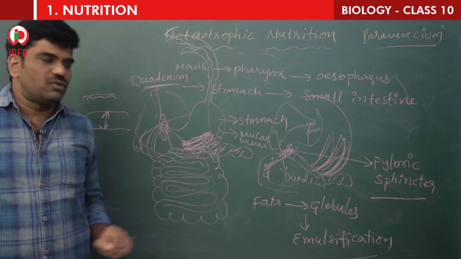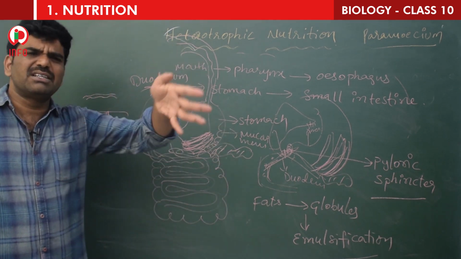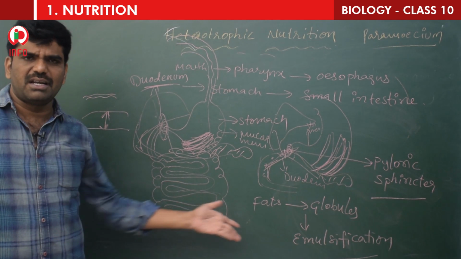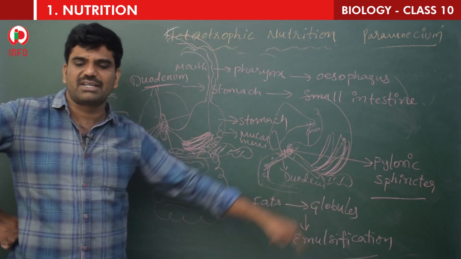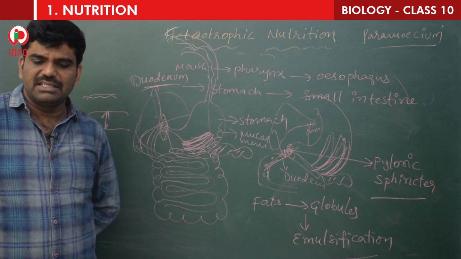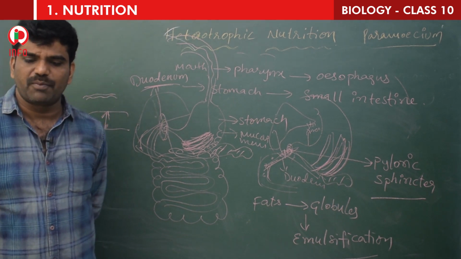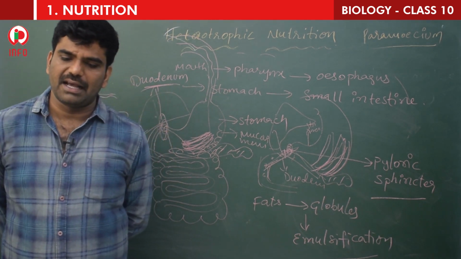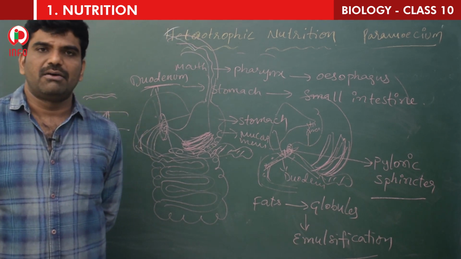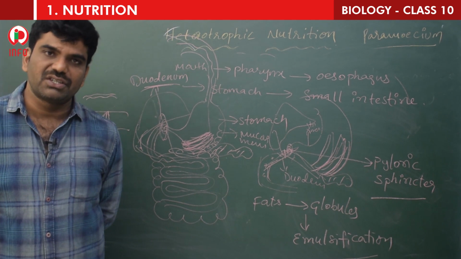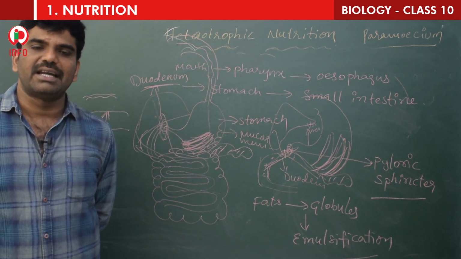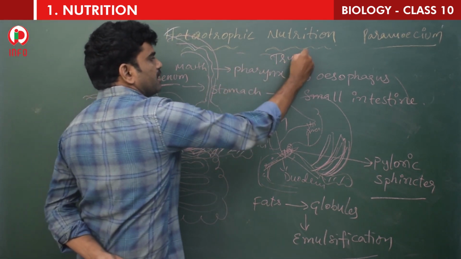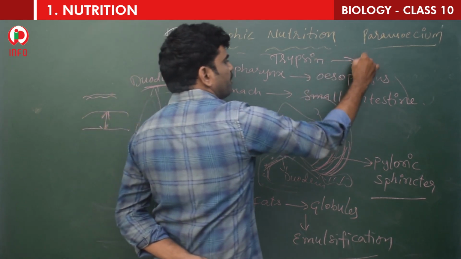Next one, pancreatic juice. The function of bile juice is to convert the fats into small globules. That means digestion of fats takes place here. That process is called emulsification. Then what about the pancreas, which is a leaf-like structure? The pancreas also contains enzymes. They also carry on the process of digestion of proteins. The pancreatic juice secreted from the pancreas contains enzymes like trypsin, which helps in the digestion of proteins, and lipase, which helps in the digestion of fats.